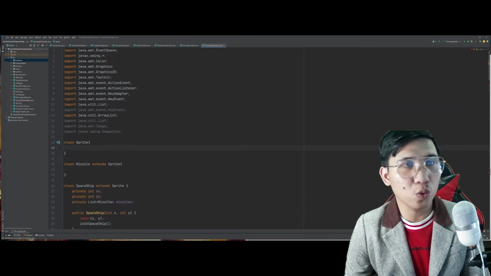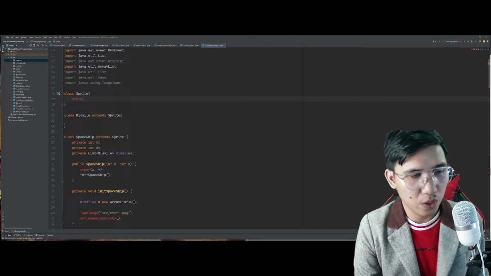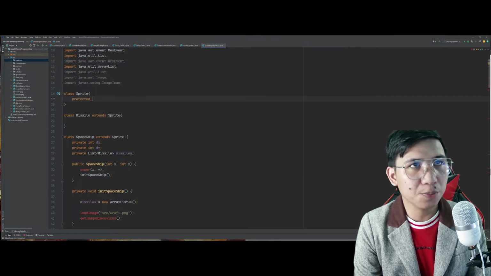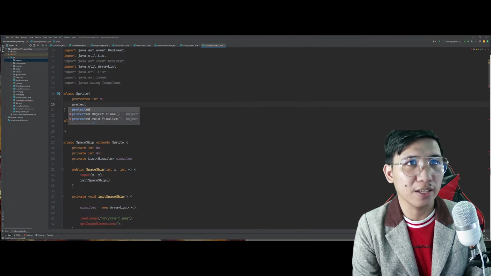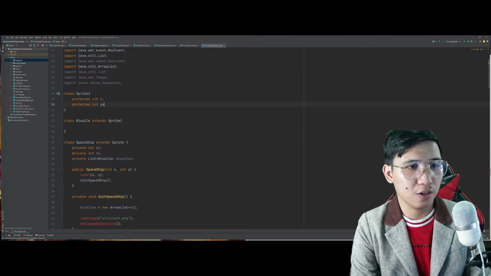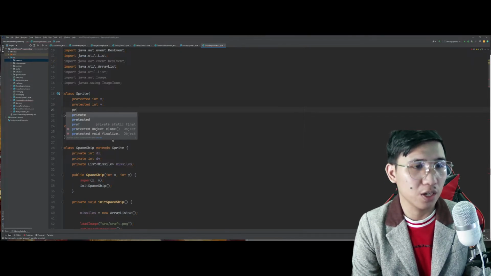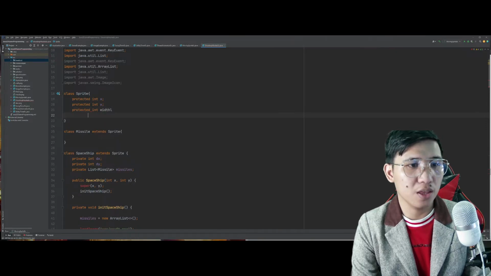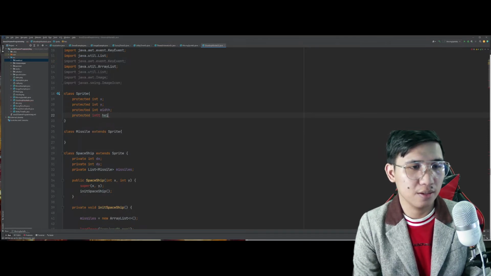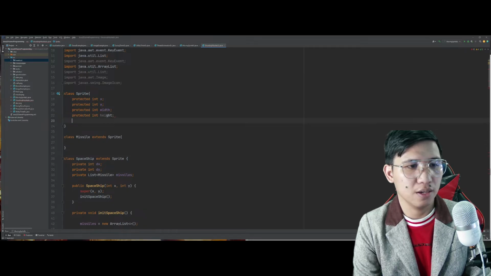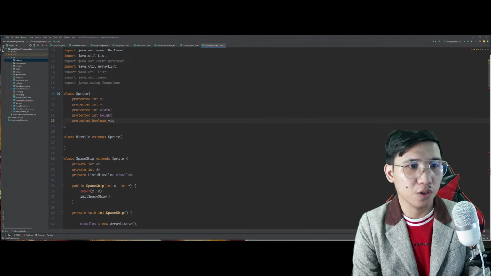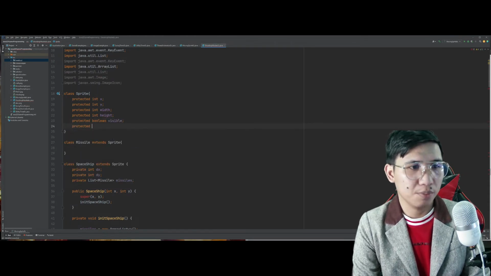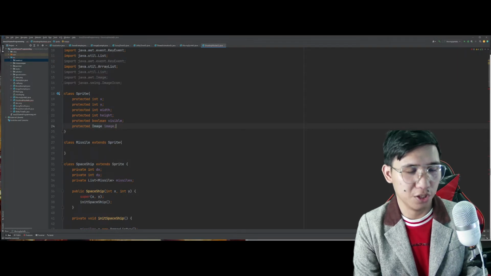Now, let's try to work with the Sprite classes. Ang Sprite classes kasi, dito ngayon papasok yung image icon natin para ma-resolve natin yung mga error. So, you have protected int width, protected int height. Yan. Protected, ano yun? Boolean ba yun? Tama. True or false. Kailangan ko ng true or false eh. If the missile is visible, protected image as well.